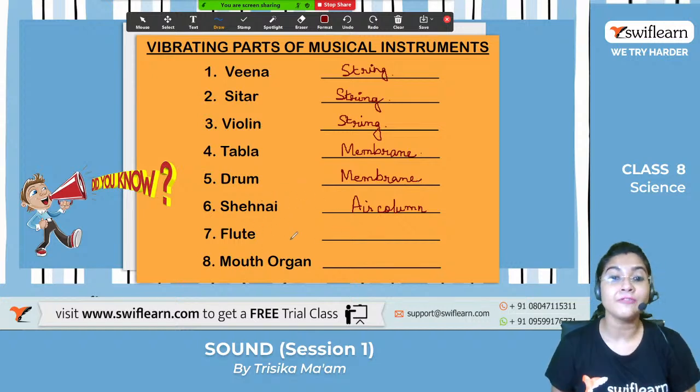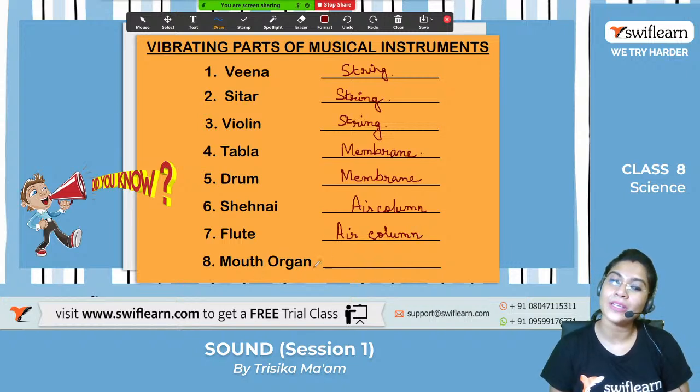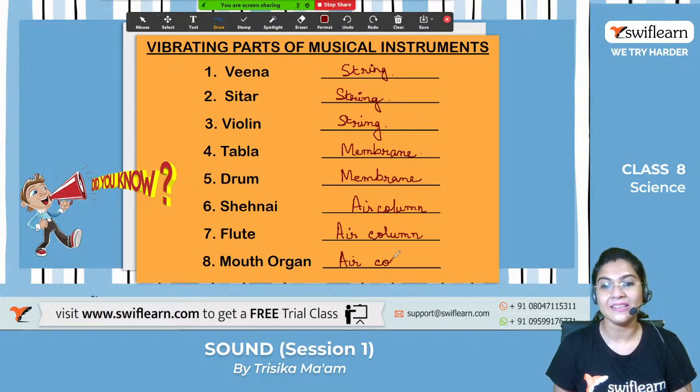Next, move on to the flute. Quickly give me the answer. What is the vibrating part of the flute and also the mouth organ? Exactly. It is also another wind instrument, and we can say it is the air column. And the last one, the mouth organ, is also the air column. Very good.